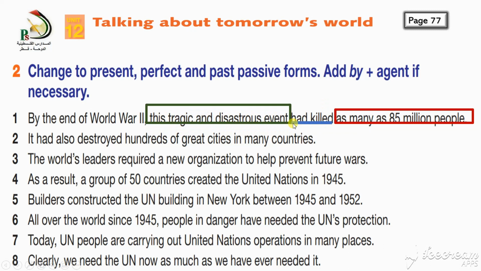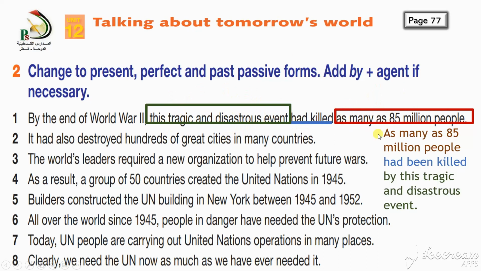First of all, underline the verb, find the subject soon after the verb, then before the verb you will find the object of the passive. See, as I brought it here, as many as 85 million people, this is the subject of my passive. Had killed, what is the passive of had killed? Had been killed.